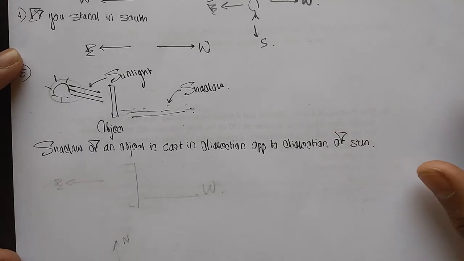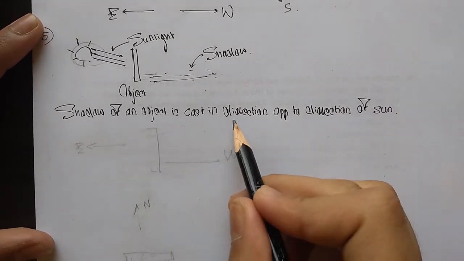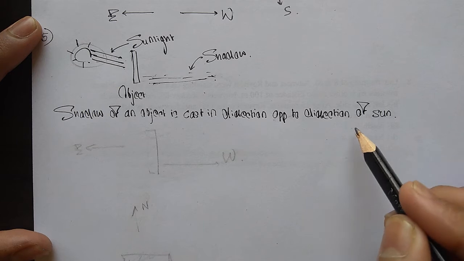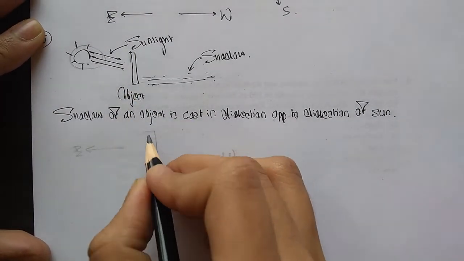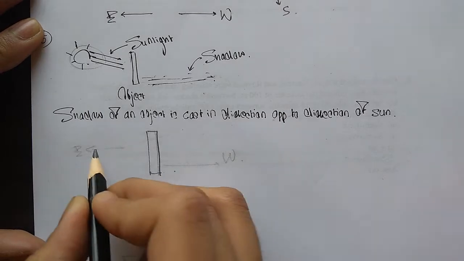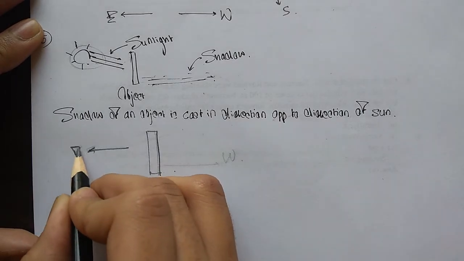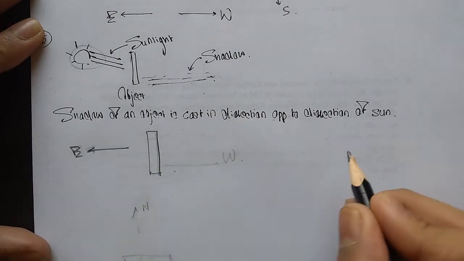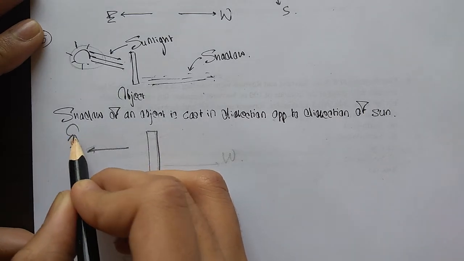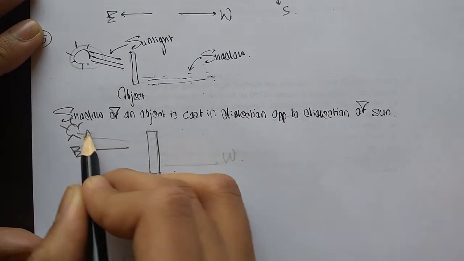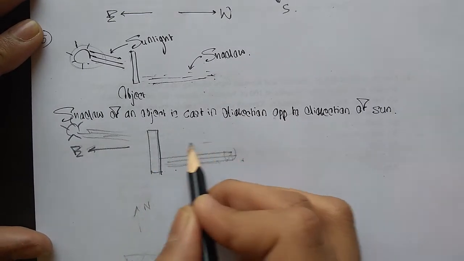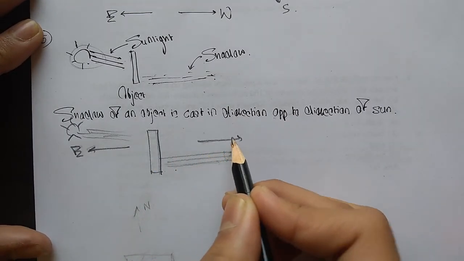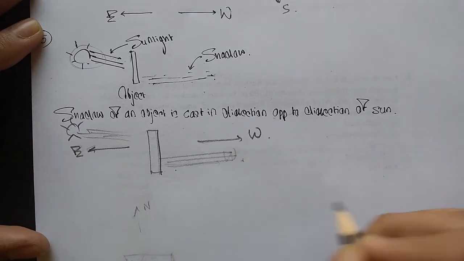Now, this is the last point: the shadow of an object is cast in the direction opposite to the direction of the sun. Now what does this mean? I'll tell you with an example. Suppose this is my object and my sun lies in the east. It's obvious that the rays will come like this and the shadow will form here. In which direction is this shadow forming? I can say it's forming in the west. So it's a simple logic.